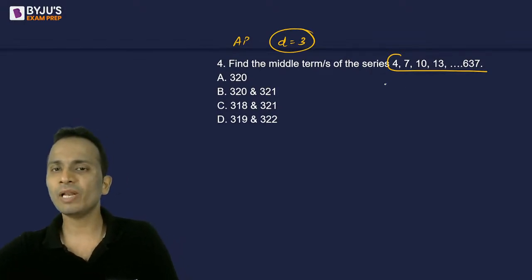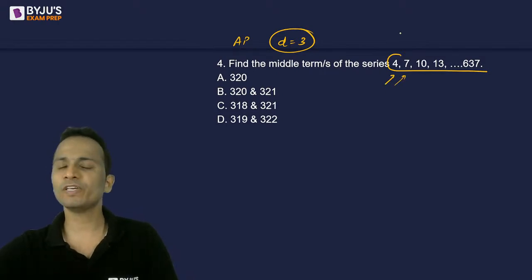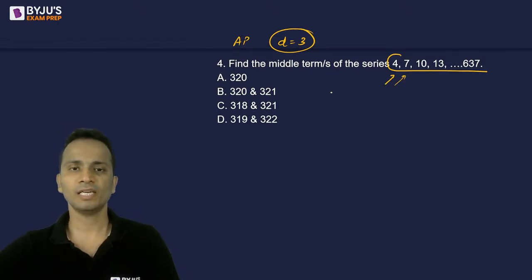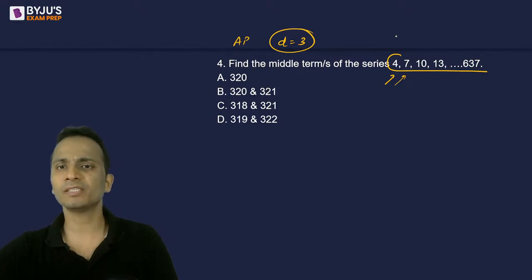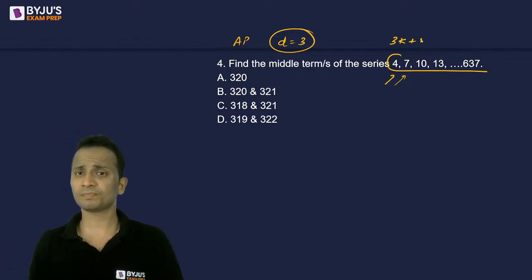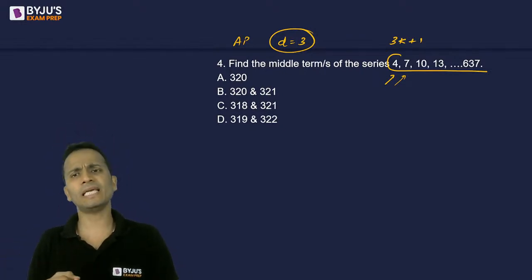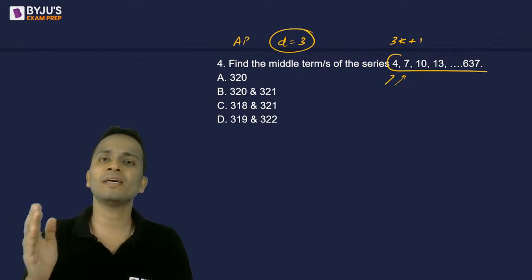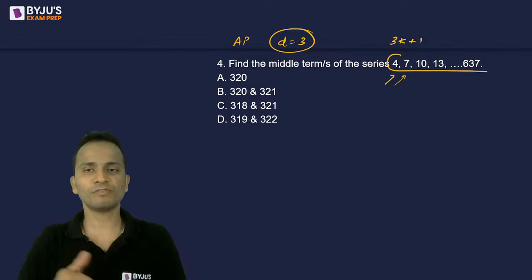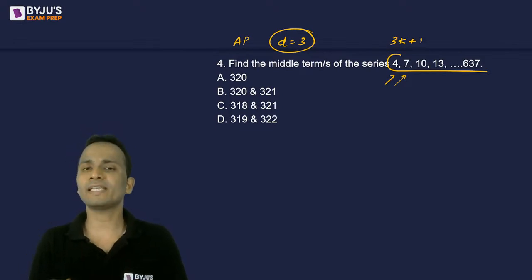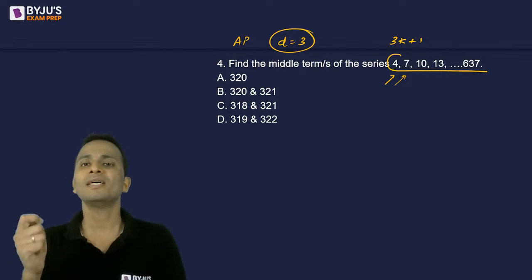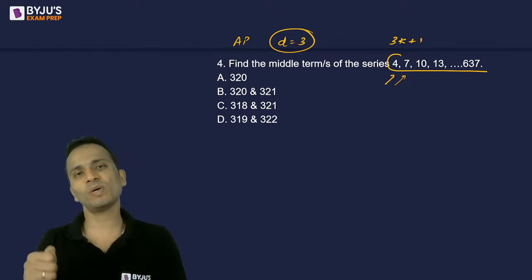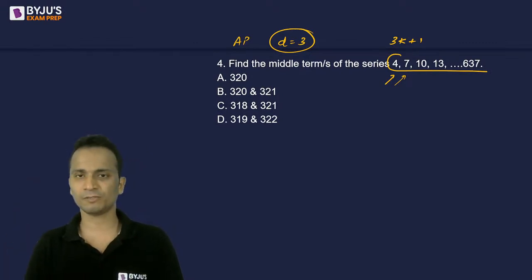So, I can relate every term with a multiple of 3. I can say that every term is 1 more than a multiple of 3: 3k plus 1. Every term. 4, 7, 10, 13. All these numbers are 1 more than a multiple of 3. So the first term is 3 plus 1. The second term is 6 plus 1. Then 9 plus 1, 12 plus 1, 15 plus 1. These are the terms.